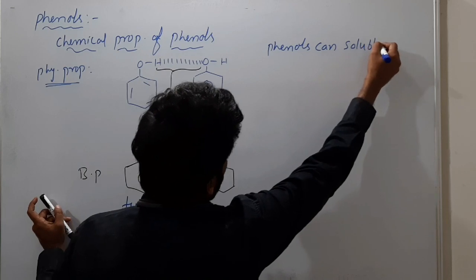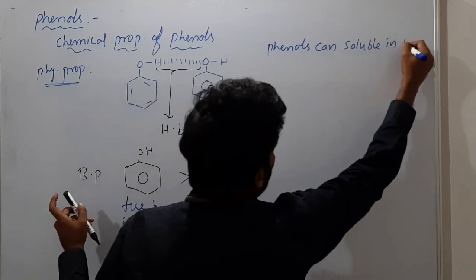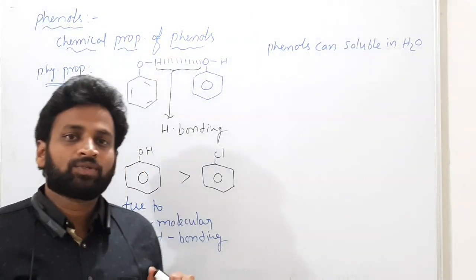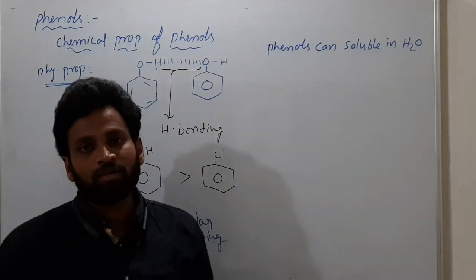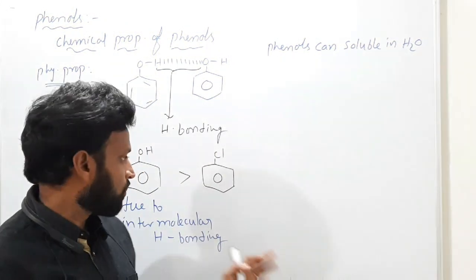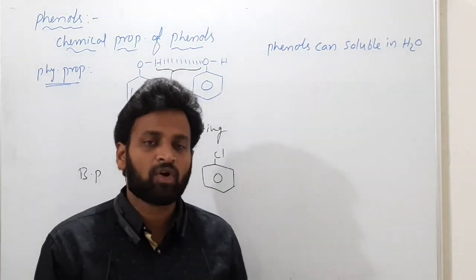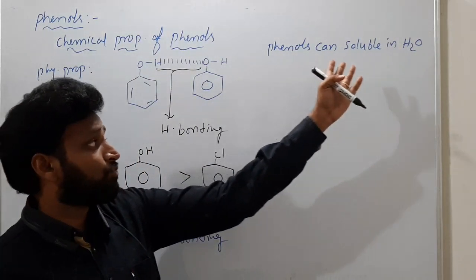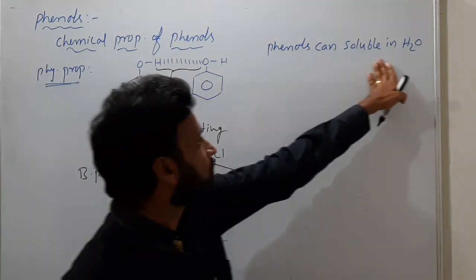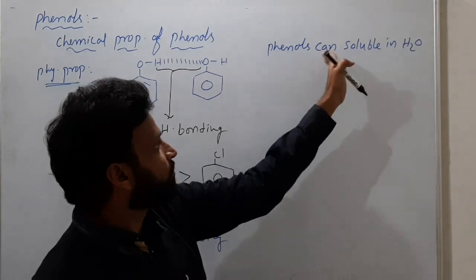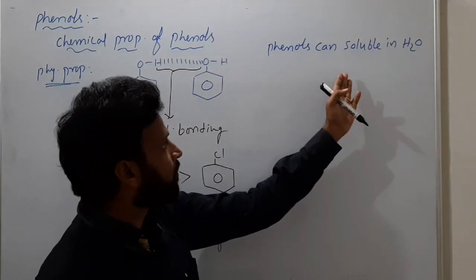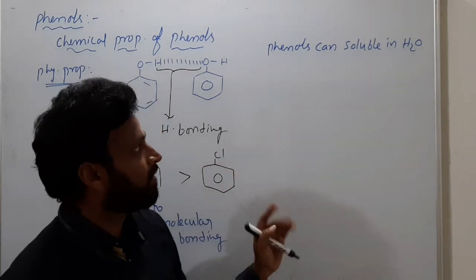Same story. Phenols are soluble in water. Why can phenols dissolve in water? Same story. With water they form intermolecular hydrogen bonding. Chlorobenzene cannot form a much stronger hydrogen bond, but phenols can form strong hydrogen bonds with water. So intermolecular hydrogen bonding is there, and phenols are soluble in water. So phenols' boiling points are more than haloarenes.